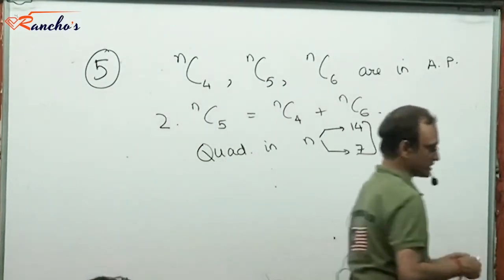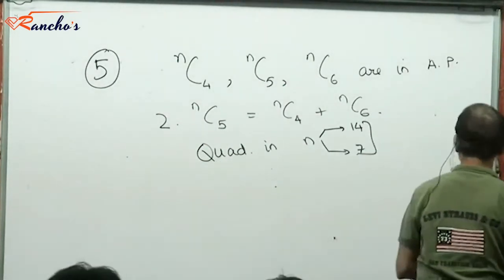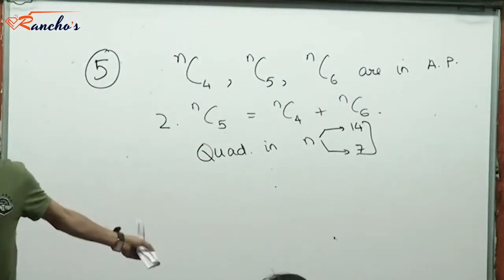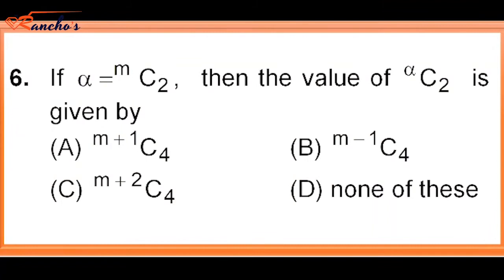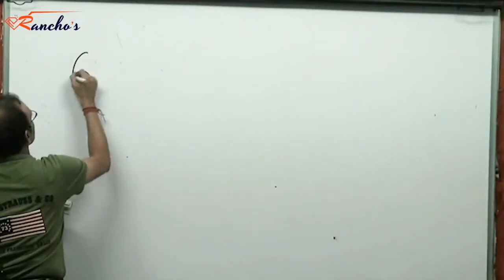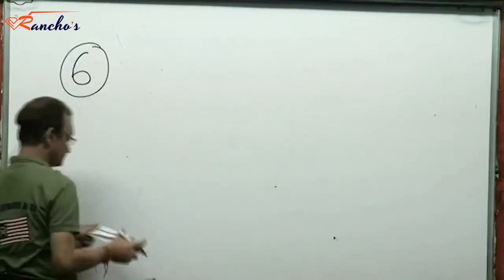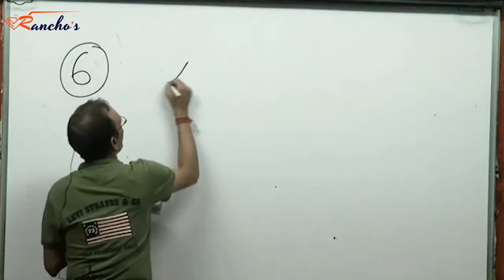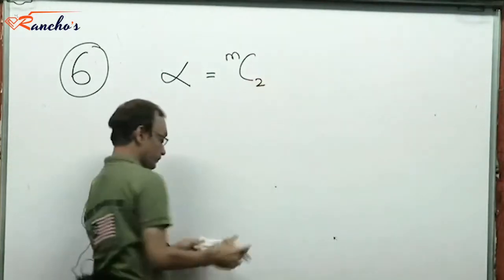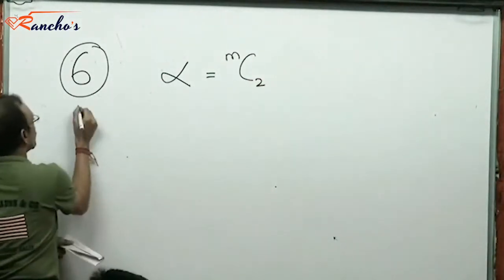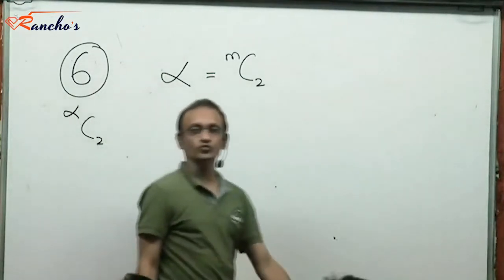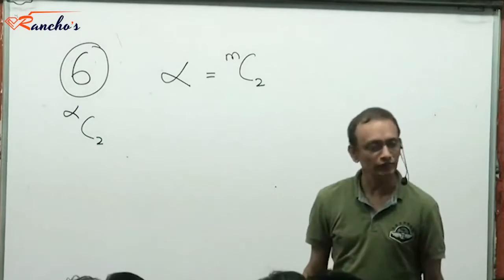Let's look at problem 6. So far so good, right? No issues with this. Number 6. Alpha is given equal to MC2. We want to find the value of alpha C2. Alpha is given as MC2. We want to find the value of alpha C2.